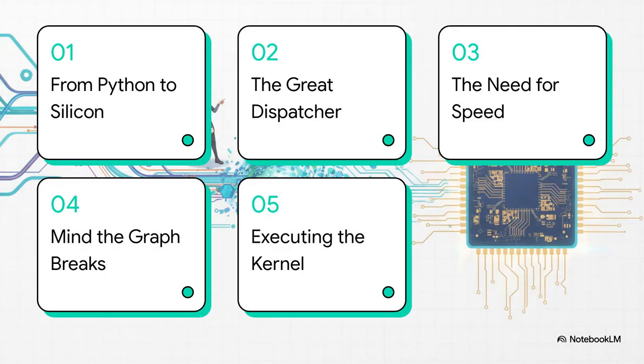So here's our roadmap for the journey. We'll start by crossing the language barrier from Python into C++. Then we're going to meet something called the dispatcher. Think of it as the framework's traffic controller. After that, we'll see why we need compilers to get even more speed, what trips them up, and finally, how it all becomes raw instructions that the hardware can actually understand.